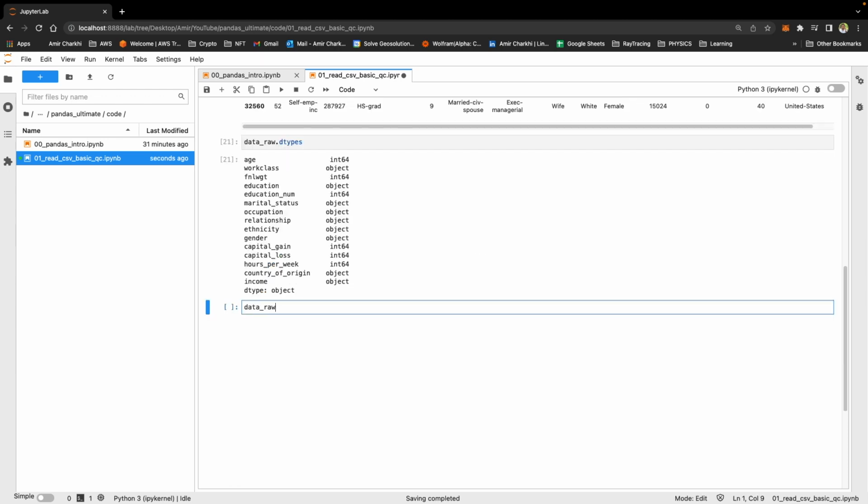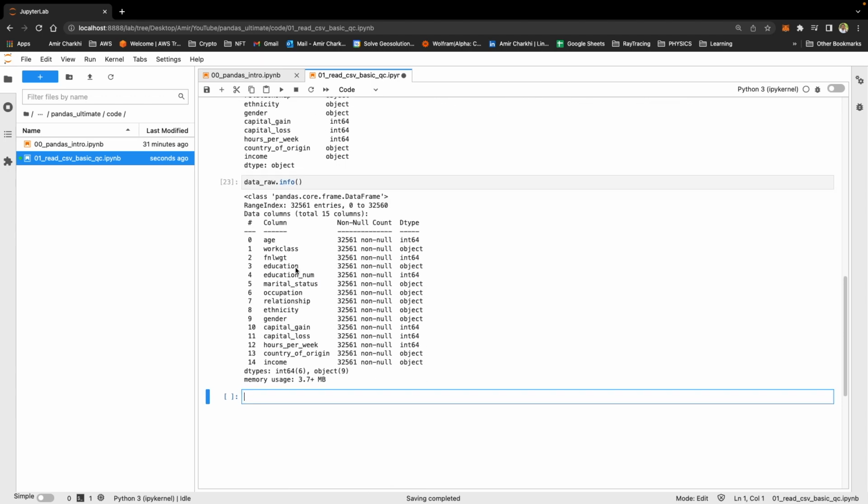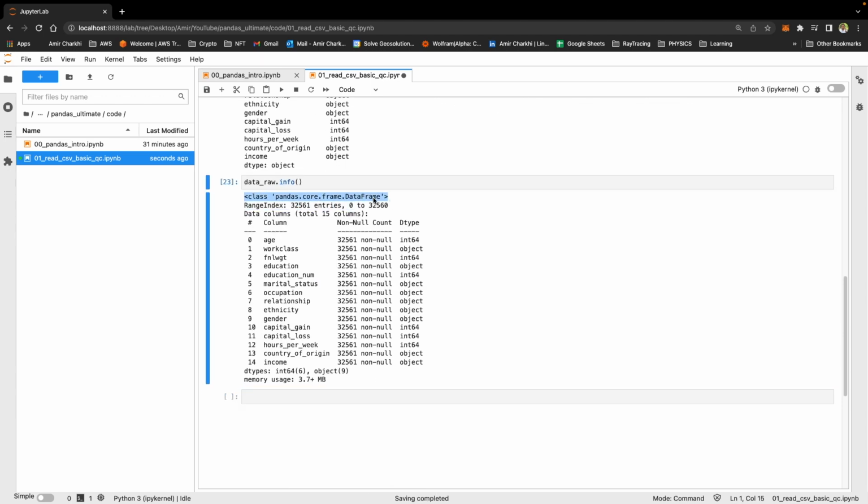Once you are happy with the dtypes, or data types, you can go ahead and look at the info of your data. What it does, it shows the type of data we're looking at. It's a data frame. The number of entries, 32,561. The number of null values in each column, and the dtypes. It also shows you the data types by their counts and also the memory usage for this data frame.